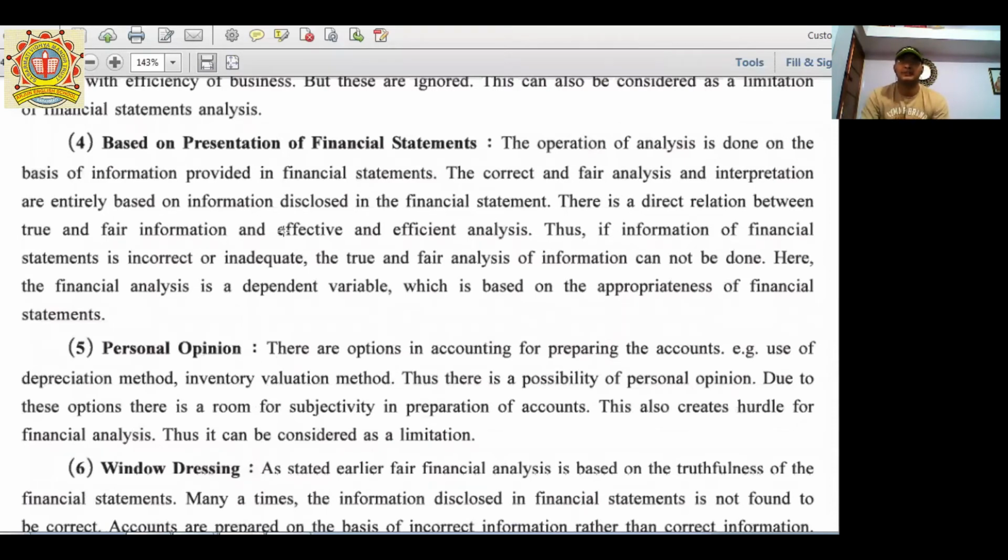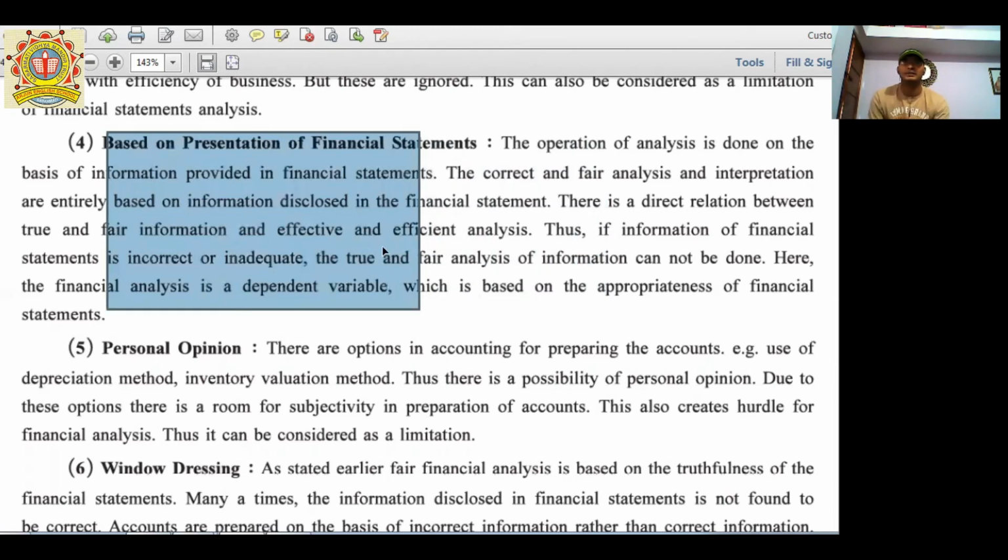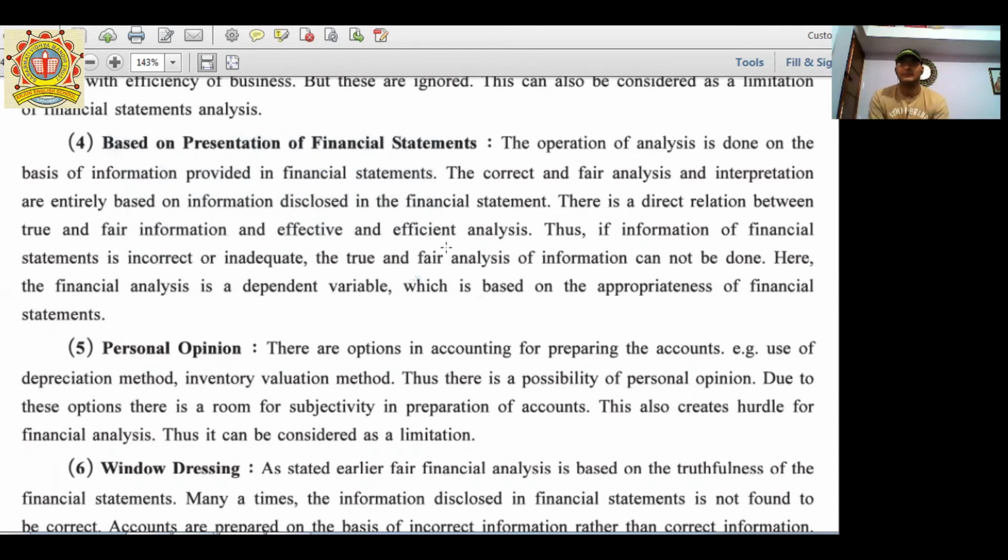Presentation of financial statements means we have to assume that the financial statements give a true and fair view, and we have to rely on the financial statements provided to us by the company. But if the financial statements are misleading, or forecasting or budgeting is done on the basis of data which is not exactly correct, then a wrong decision may impact investors as well as the government. So if the presentation of financial statements is misleading, it may be harmful to the company.